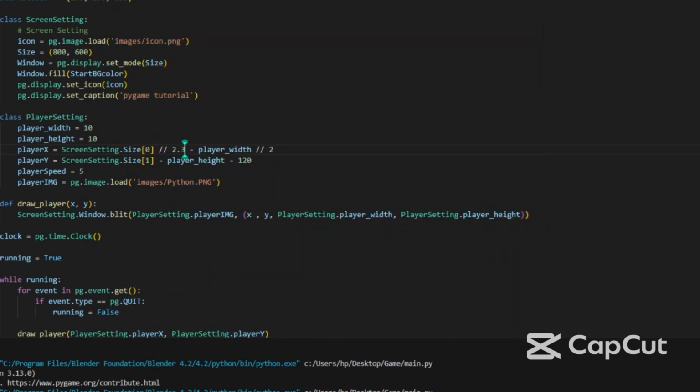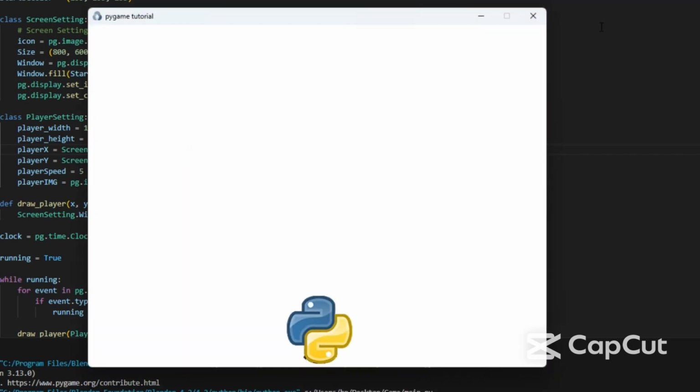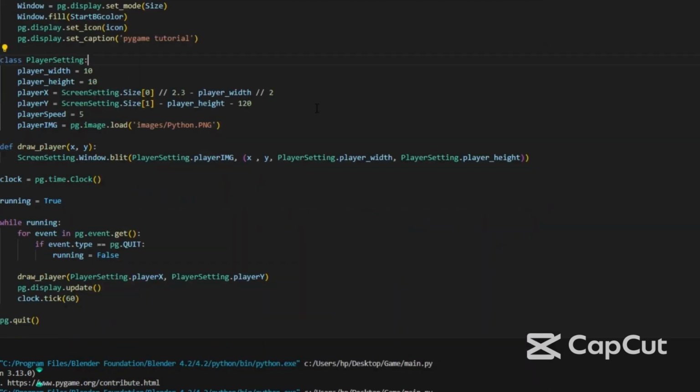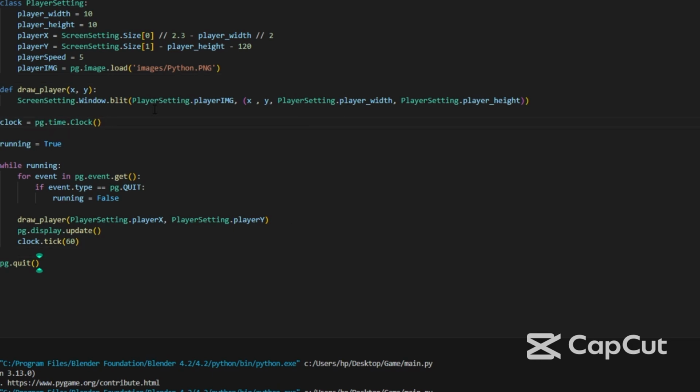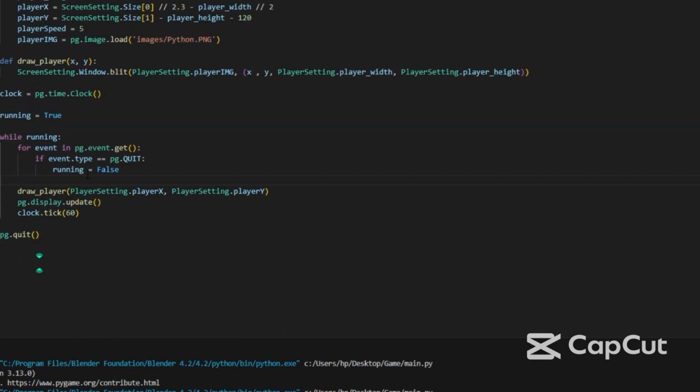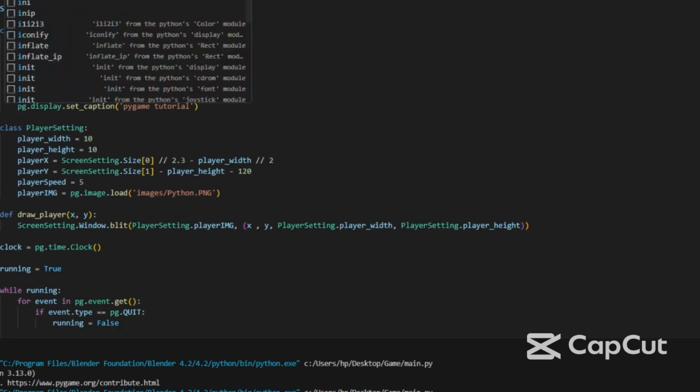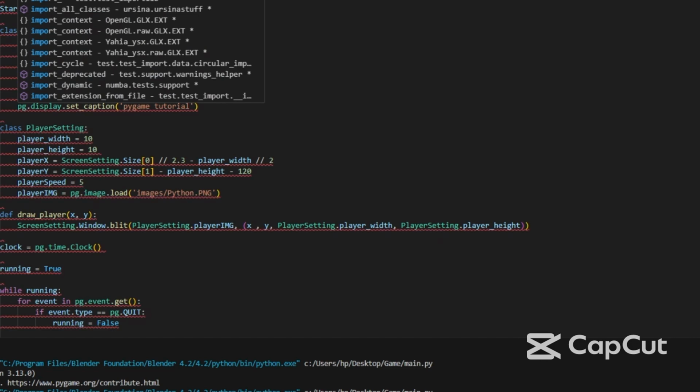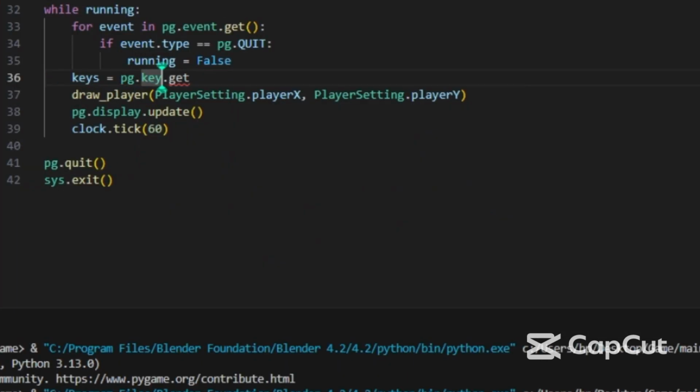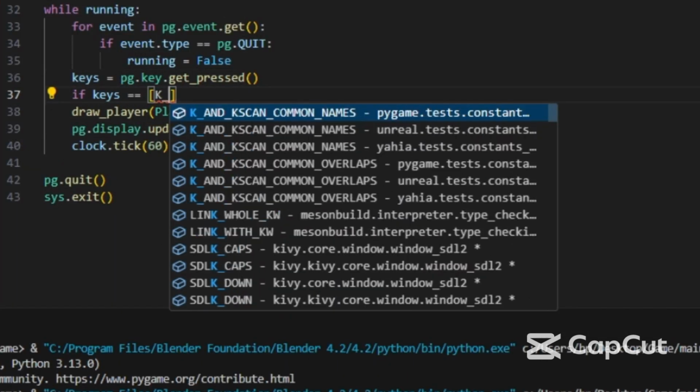No point, let's try 0.3. Cool. So now we'll go here, and we need to add the keys. So now write the keys script.